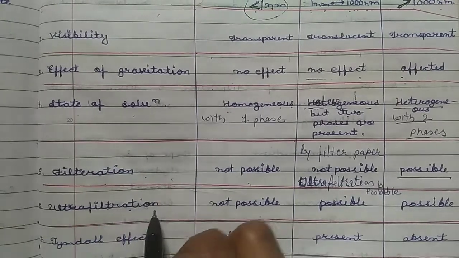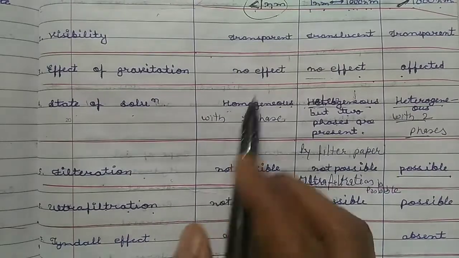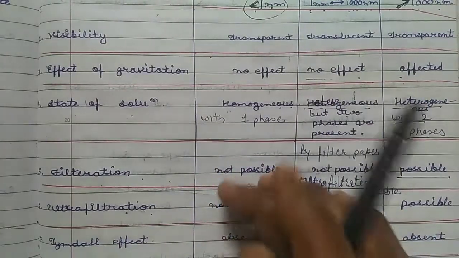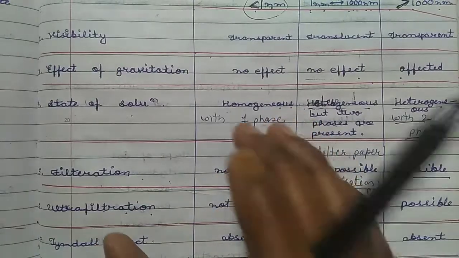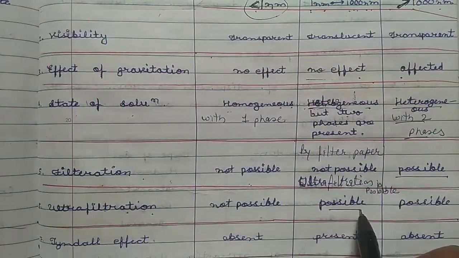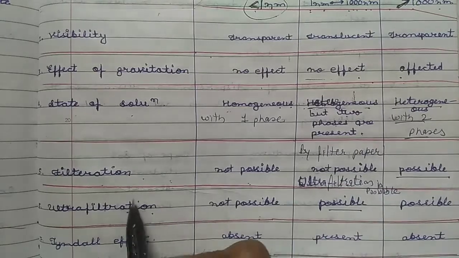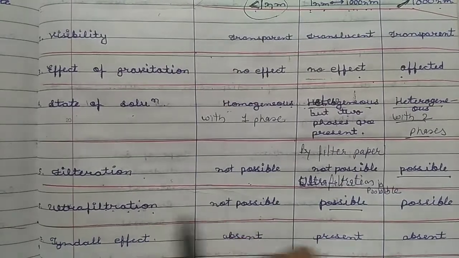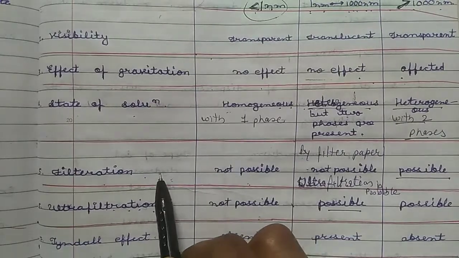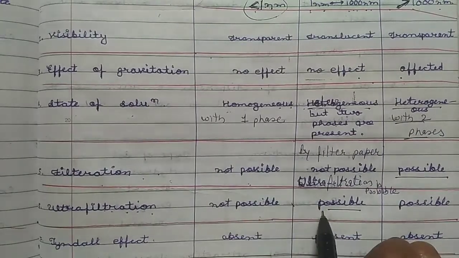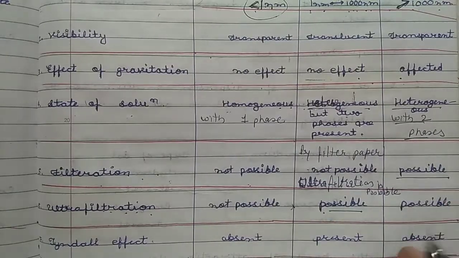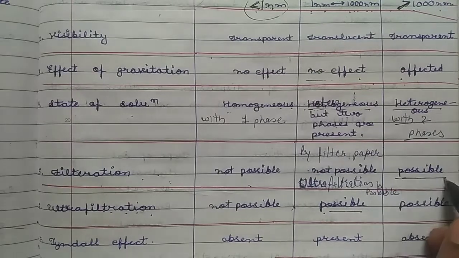But in ultrafiltration, the real solution cannot be ultrafiltered because of the very small size of the particles. But colloidal solutions can be filtered by the ultrafiltration method, not by the normal filtration method. Ultrafiltration is possible for the colloidal solution, while the suspension can be filtered with simple filtration or by ultrafiltration.